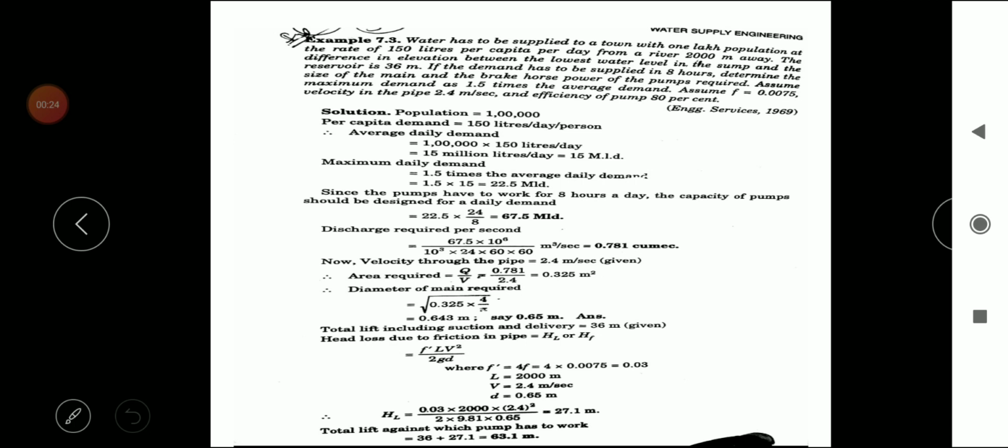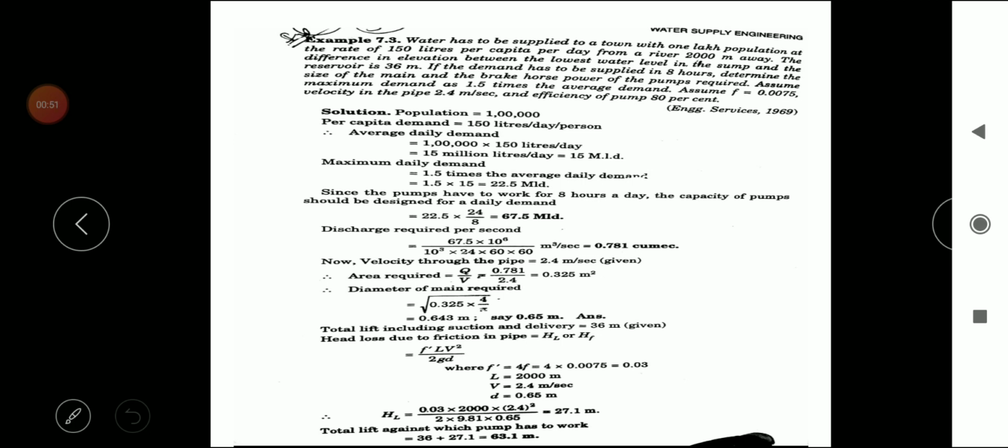The difference in elevation between the lowest water level in the sump and the reservoir is 36 meter. If the demand has to be supplied in 8 hours, determine the size of the main and the brake horsepower of the pumps required. Assume maximum demand as 1.5 times the average daily demand.